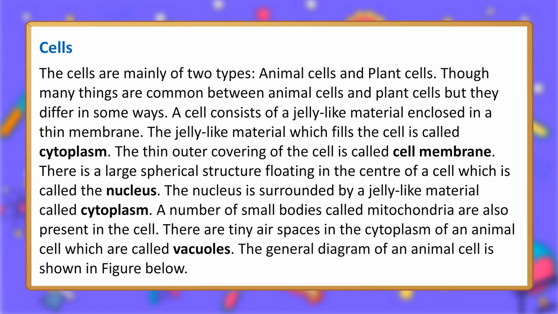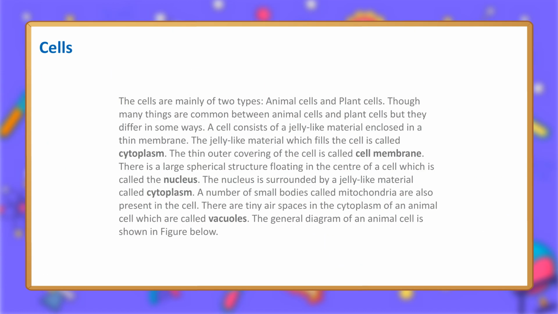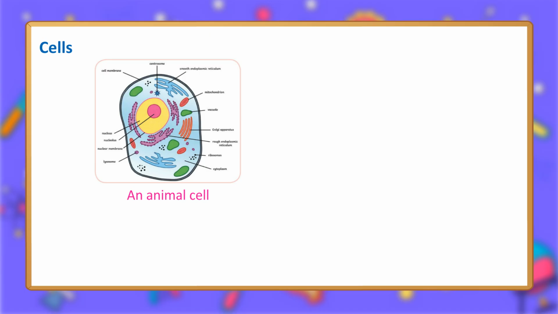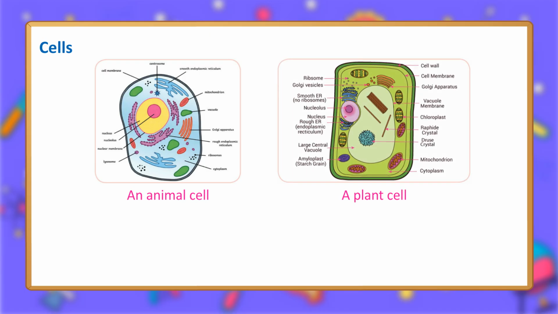There is a large spherical structure floating in the center of a cell which is called the nucleus. The nucleus is surrounded by a jelly-like material called cytoplasm. A number of small bodies called mitochondria are also present in the cell. There are tiny air spaces in the cytoplasm of an animal cell which are called vacuoles. The general diagram of an animal cell is shown in figure below. An animal cell. A plant cell.